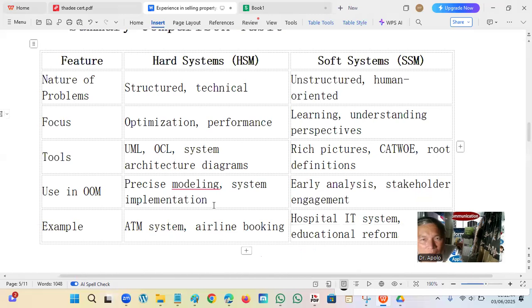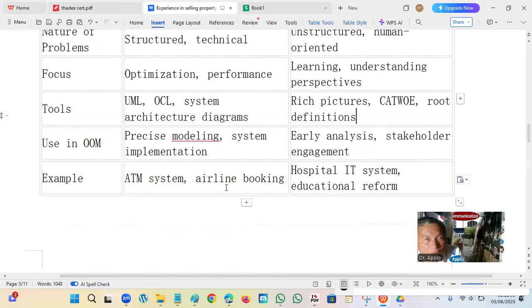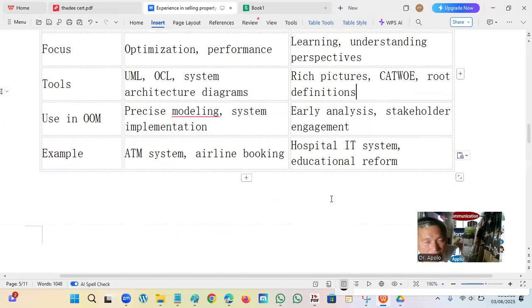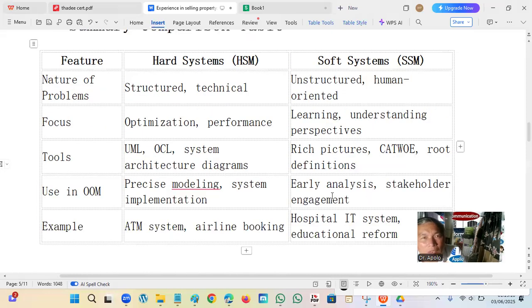Use in OOM: hard system, precise modeling and system implementation. For soft system, early analysis and stakeholder engagement. Example, hard system: ATM system, airline booking. For soft system: hospital IT system innovation. So you can see now the difference between them. Okay, but in most software implementation, they combine this hard and soft.